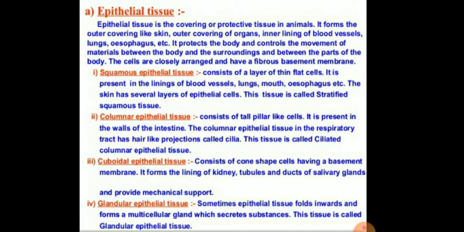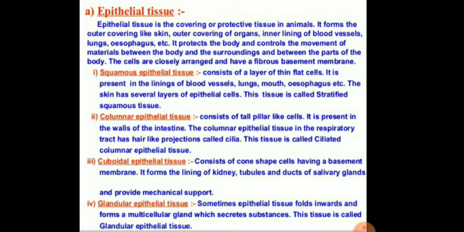The first is the squamous epithelial tissue. It consists of a layer of thin flat cells. It is present in the lining of the blood vessels, lungs, mouth, esophagus, etc. Children, these examples and their places are very important, because this type of question will be asked in your half yearly exam. The skin has several layers of epithelial cells. This tissue is called the stratified squamous tissue.